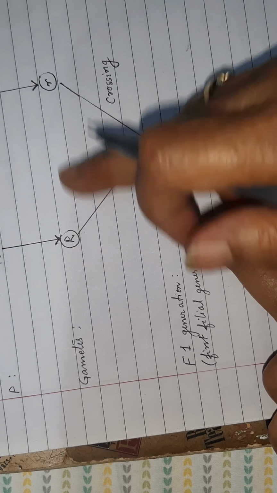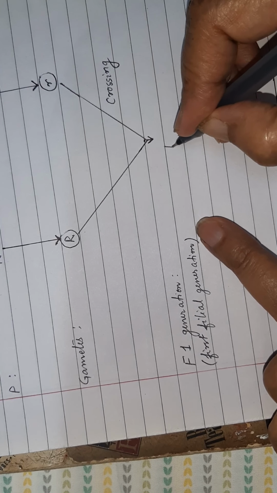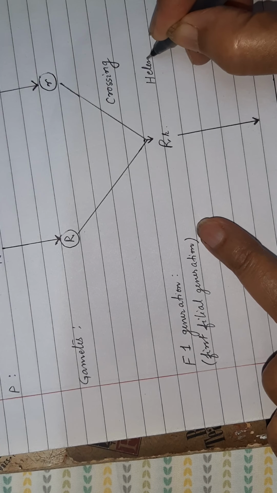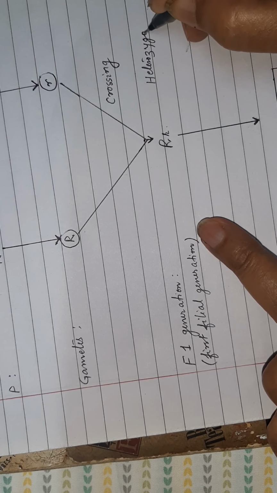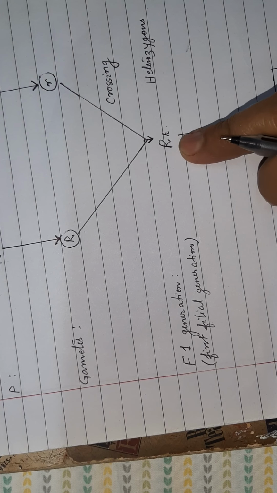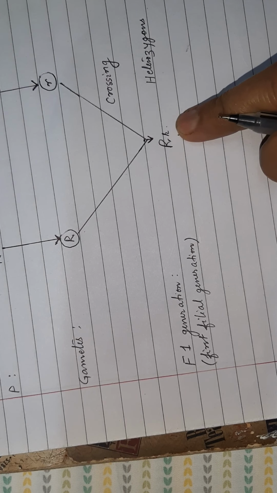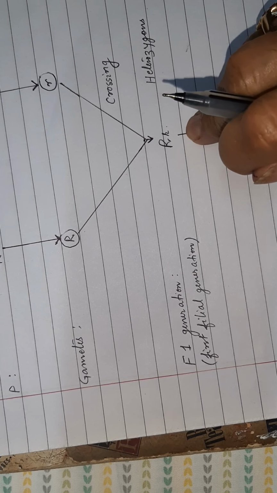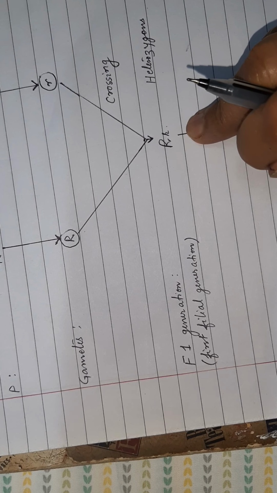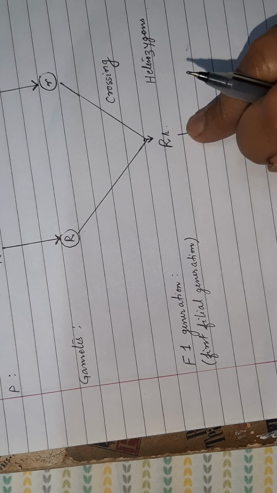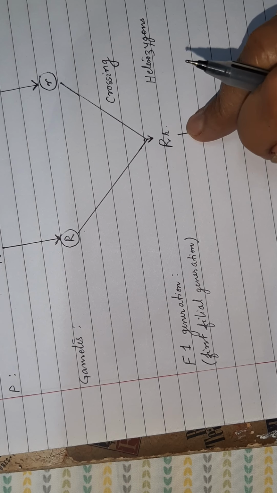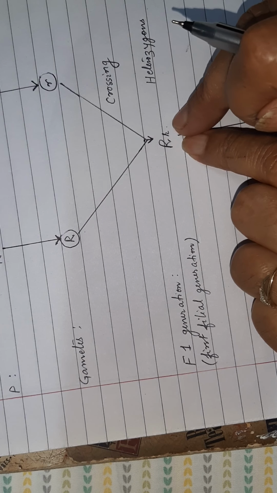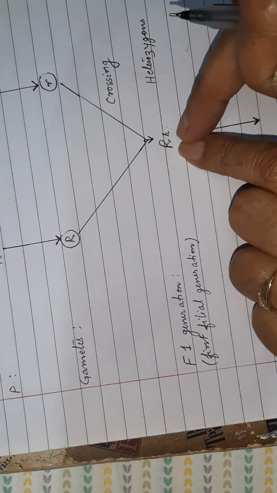So obviously when they cross, you get this combination. This is heterozygous. Heterozygous means both the alleles are different. One is capital R, another is small r. Now, had it been the case of Mendel's monohybrid cross, had it been following Mendel's law of dominance, then what would have been the color of the flowers of this generation? Red. It would have been red.